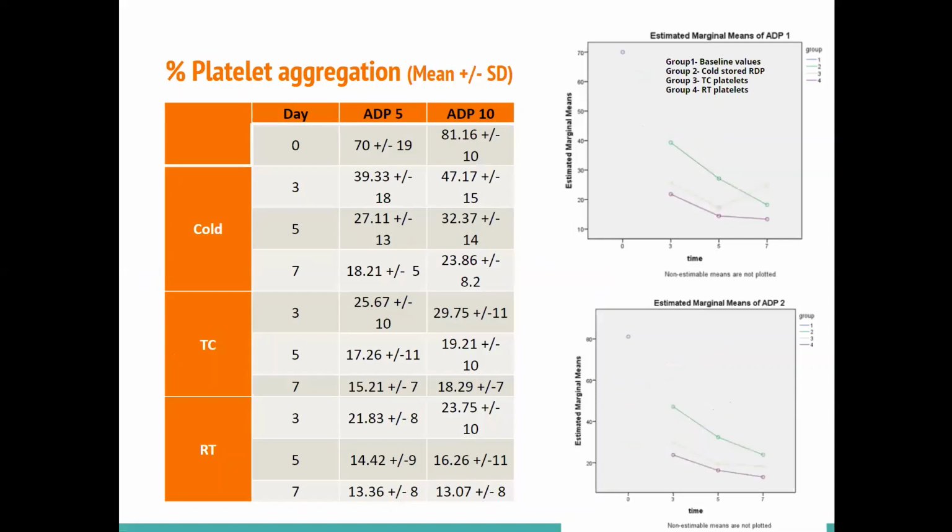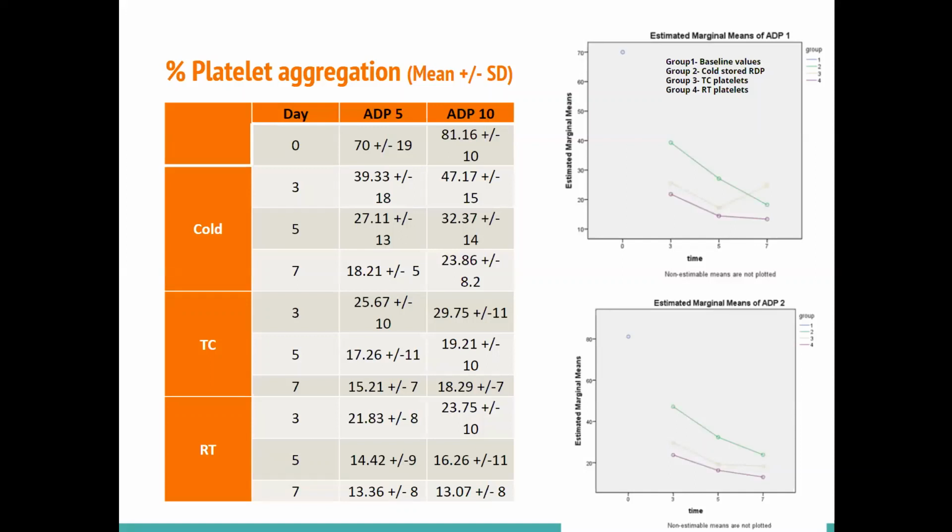When seen for the percentage of platelet aggregation, the cold stored platelets are more responsive and aggregate significantly better to ADP compared to the room temperature and temperature cycle platelets. Aggregation response for all the storage products at different temperatures were decreased compared to the baseline values. After storage, platelets showed better response when stimulated with ADP rather than with collagen, and ADP is a weak agonist for platelets and was tested in two concentrations in our study, 5 micromolar and 10 micromolar.